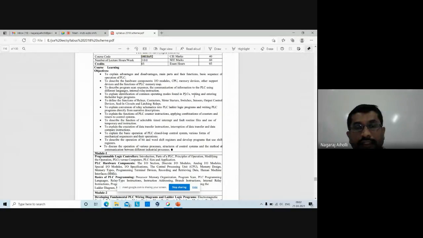Then we'll see the writing and entering of ladder logic programs, how to enter the ladder programs, how to execute them, and how to control the devices. To define the functions of relays, you may be familiar, I hope. The relay is nothing but an electrical device, wherein you are applying the electrical signal.